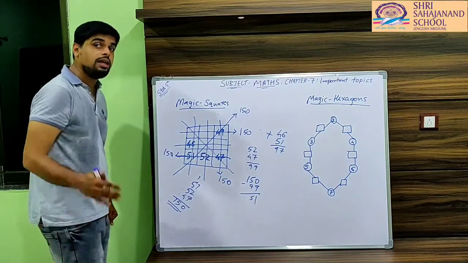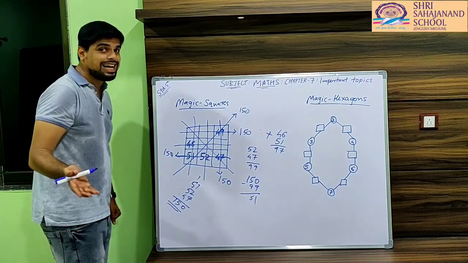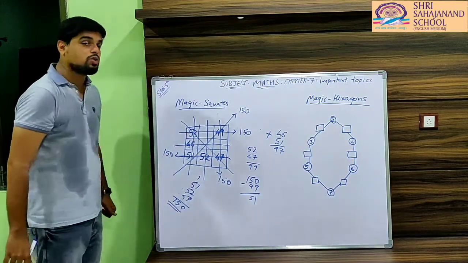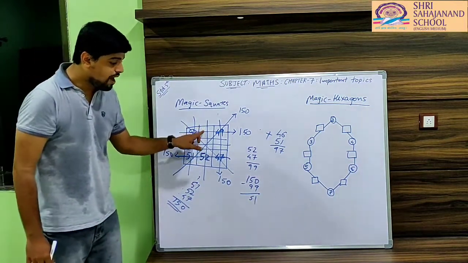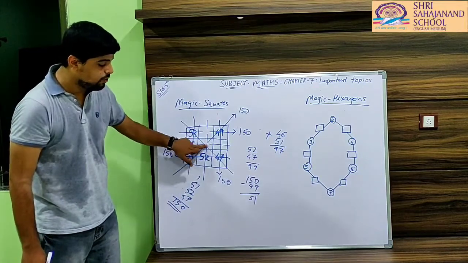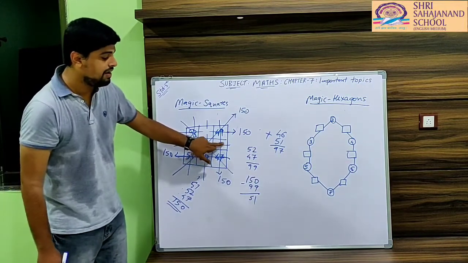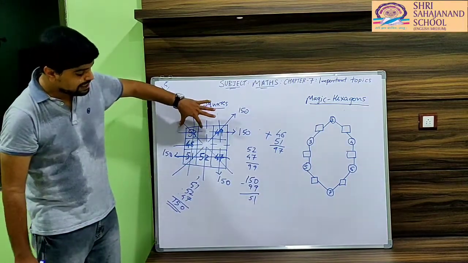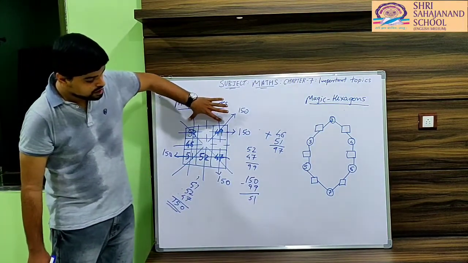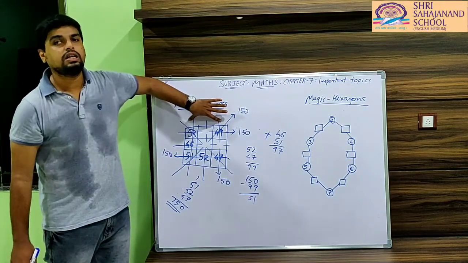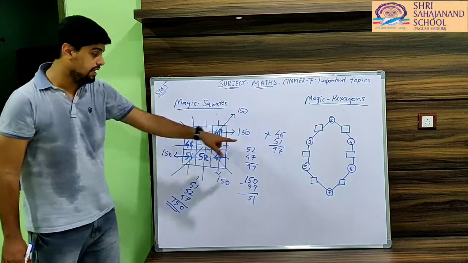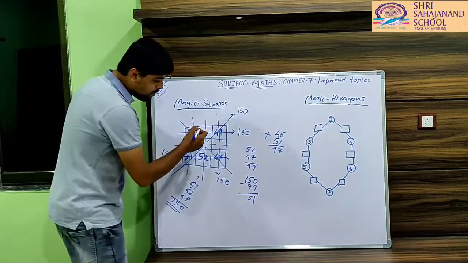Can anyone tell? 150 minus 97, yes, 53. Okay, so in this way you can find each remaining value. We still have three remaining values. So to find this remaining value, we have to first add this 53 plus 49 and we have to subtract from 150 and the answer will be around